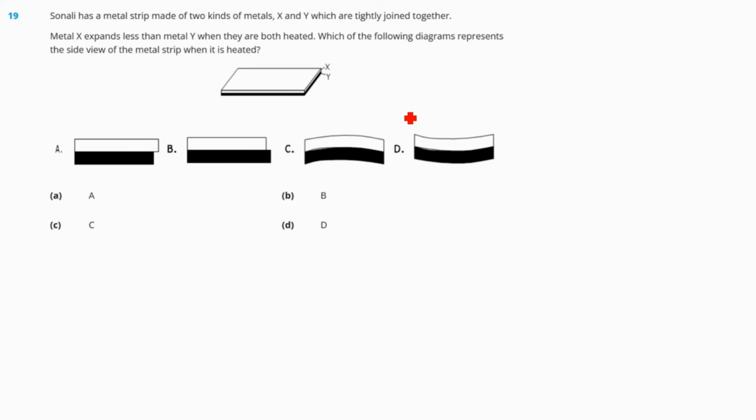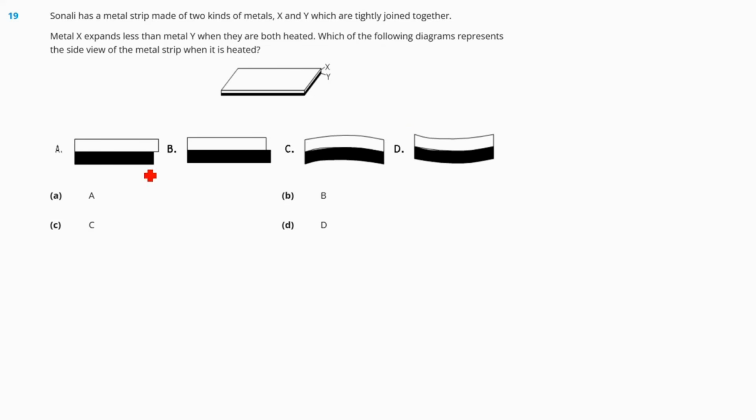Question number 19. Sonali has a metal strip made of two kinds of metals, X and Y, which are tightly joined together. Metal X expands less than metal Y. When they are both heated, which of the following diagrams represents the side view of the metal strip when it is heated? So here the two metals have a different kind of thermal expansion, right? So we know during thermal expansion, that means when we are heating the metal, they expand in a different way. So these two metals X and Y also expand in a different way.